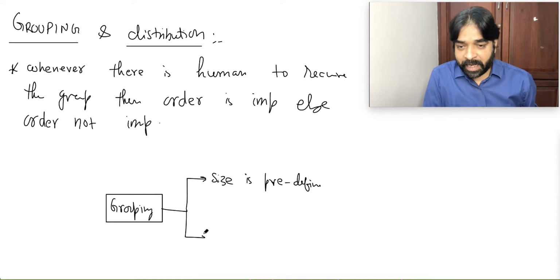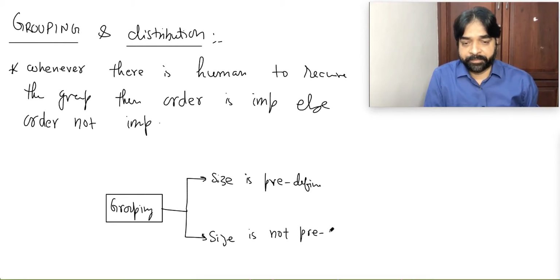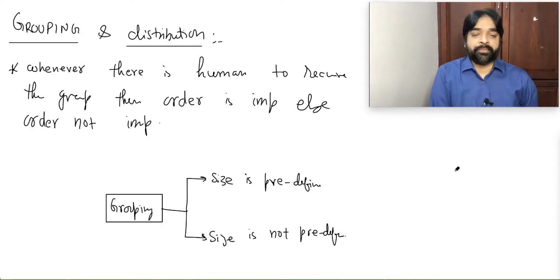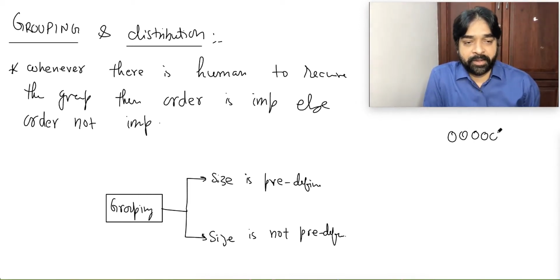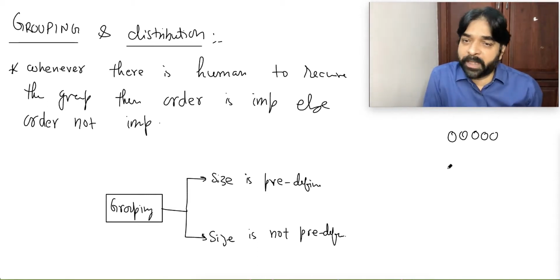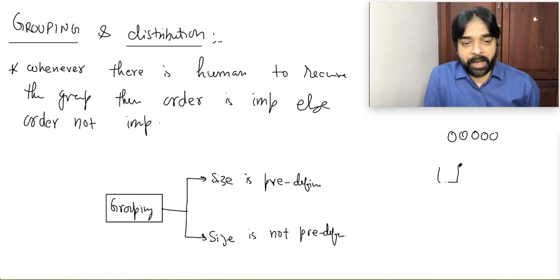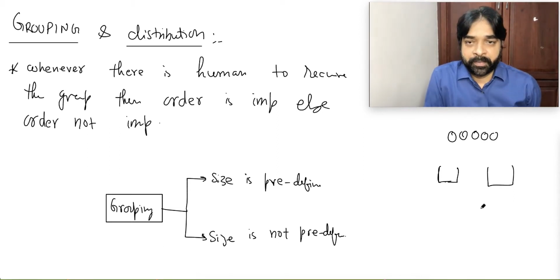Second situation, size is not predefined. What is the meaning? Suppose somebody says, I'm having 5 gold coins, and I want to make 2 groups. I'm just taking 2 imaginary containers. There is no container, be clear. I want to make 2 groups. So there are so many possibilities. Maybe this gets 1 coin, this gets 4 coins, because size is not mentioned. Maybe this will get 2 objects, this will get 3 objects.